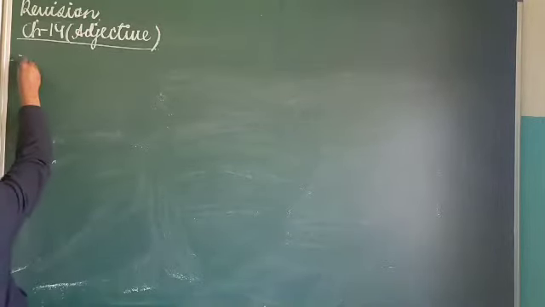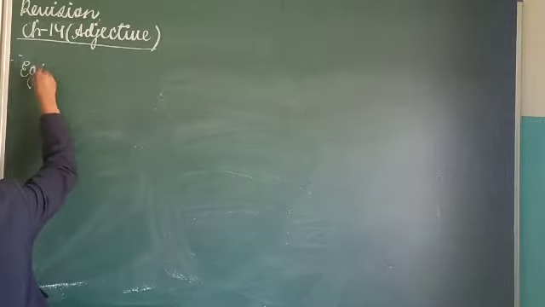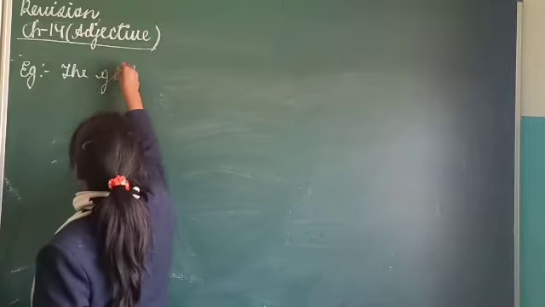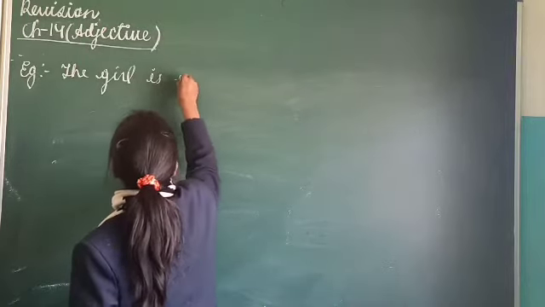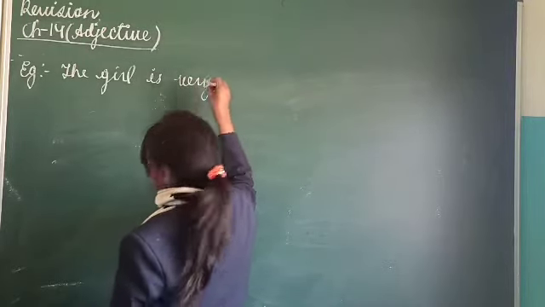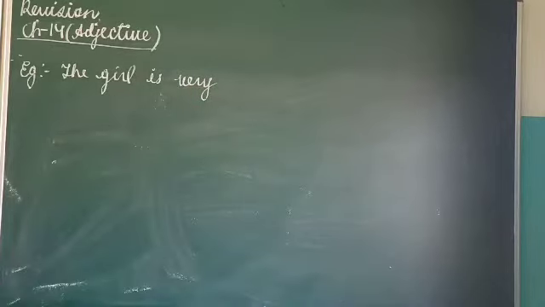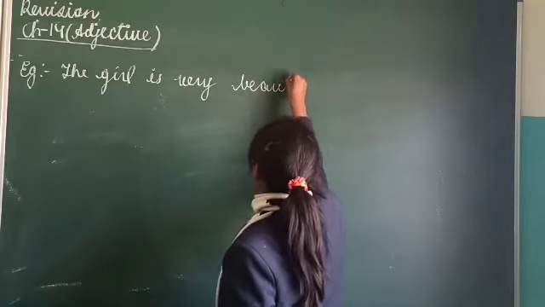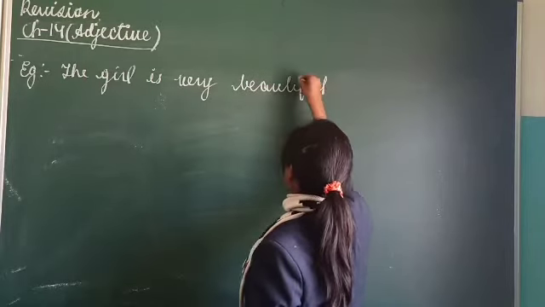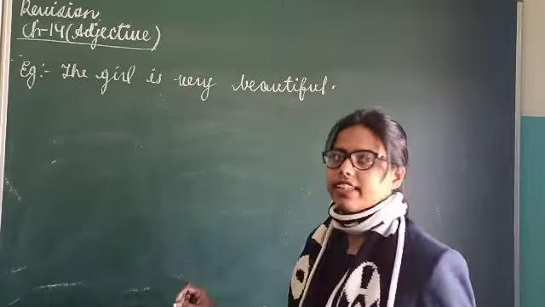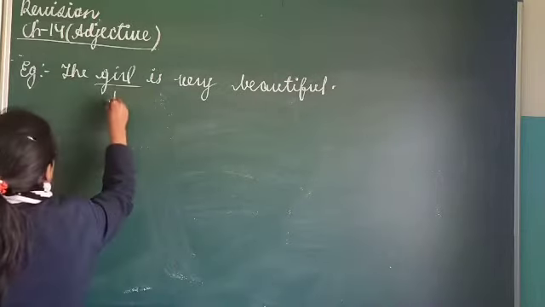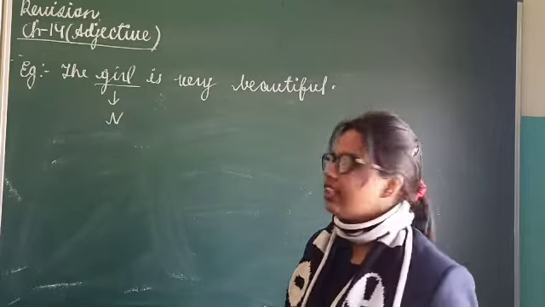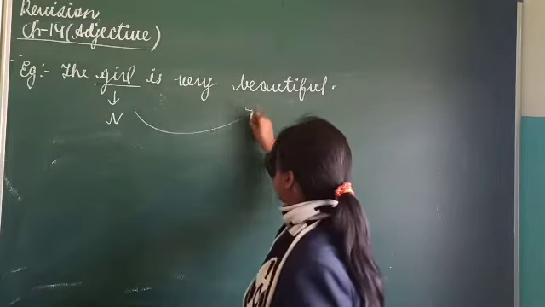The example is: the girl is very beautiful. Now you tell me, what is girl here? Girl is a noun. Now what is being told about the noun? That is what is being told about the girl: that the girl is very beautiful.